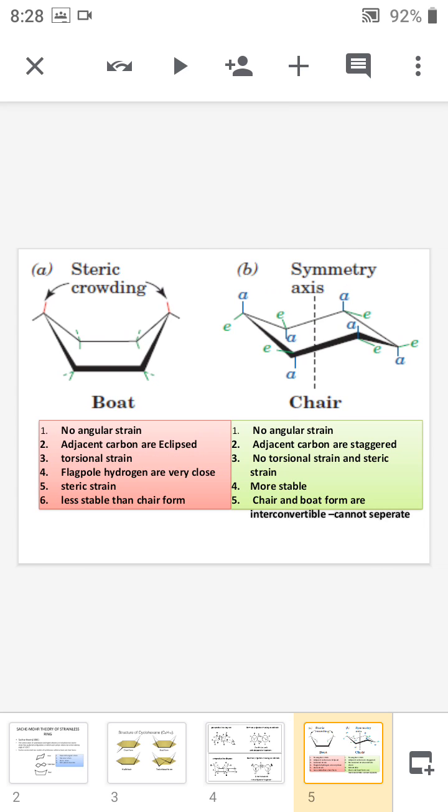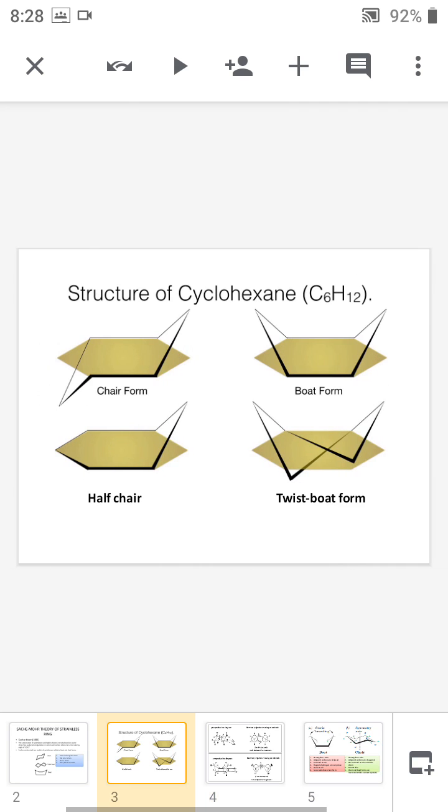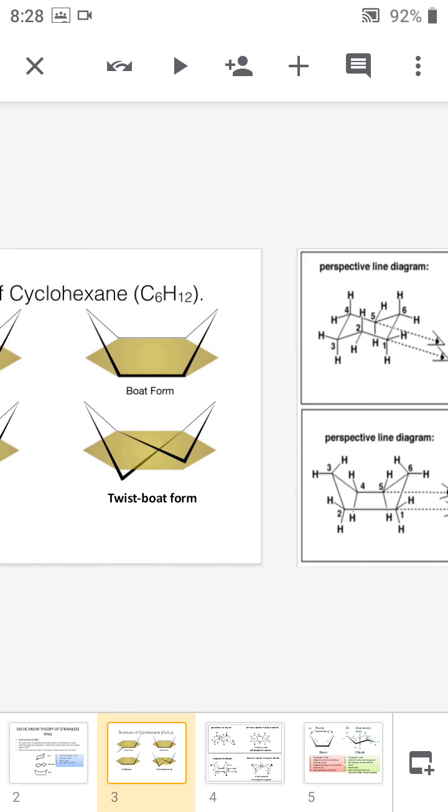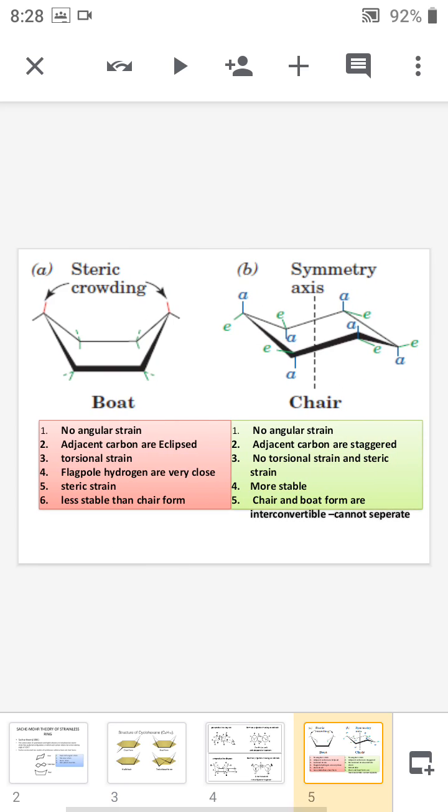And here also we can see that the hydrogen atoms attached to the ends of the chair form are at maximum distance apart. That's why the chair form is devoid of steric strain. So since the chair form is devoid of torsion strain, angular strain and steric strain, it is more stable.